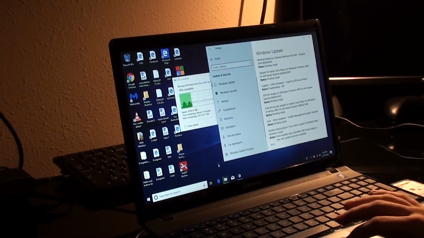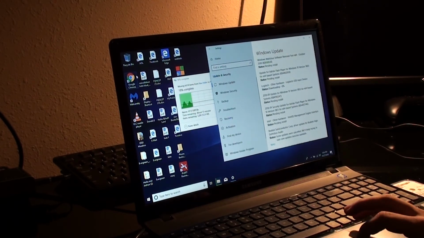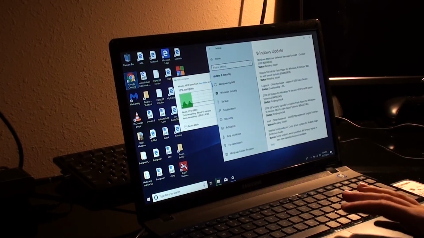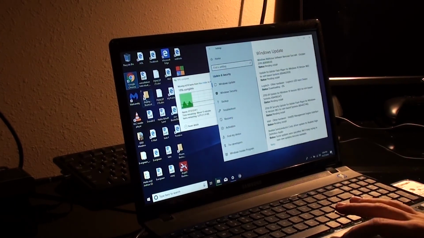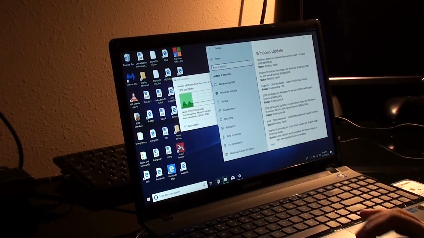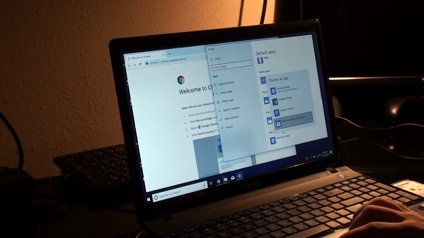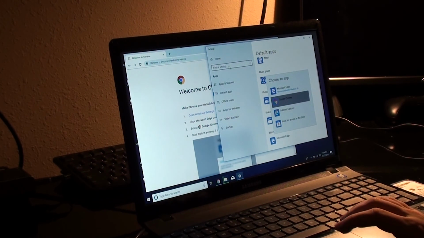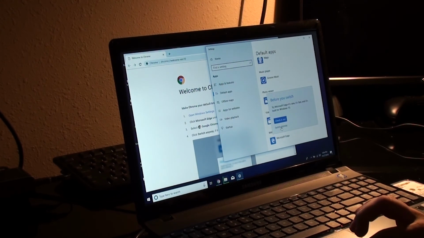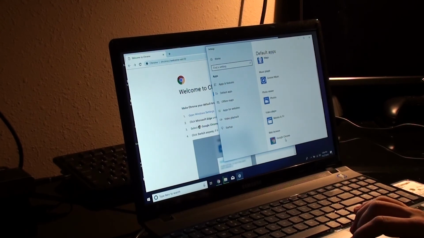And I know he uses Chrome, so I'm going to go ahead and right-click and unpin Microsoft Edge. I'm going to go ahead and right-click on Google Chrome here on the desktop, and I'm going to pin to taskbar. And we're going to place it right in the spot where Microsoft Edge was, and I'm going to go ahead and open it. Go ahead and set Chrome as the default browser by navigating to Settings, Applications, and clicking on Default Apps on the left side, scrolling down to Web Browser where it says Microsoft Edge, and I'll go ahead and click that and click on Google Chrome.